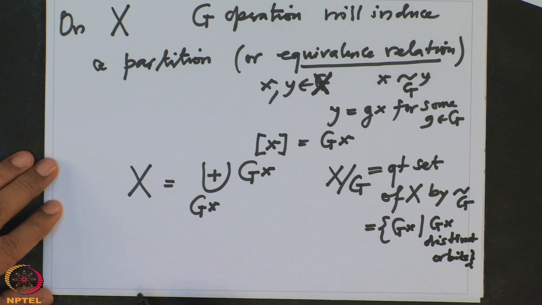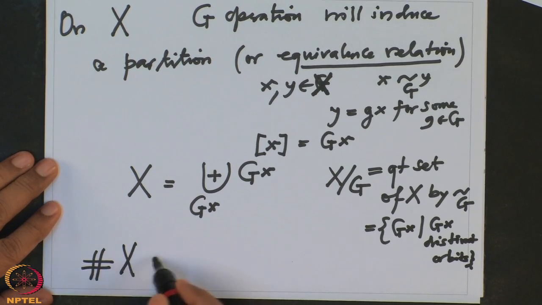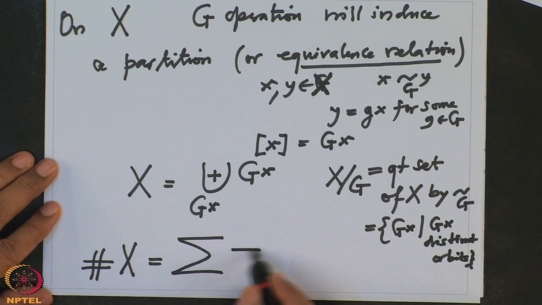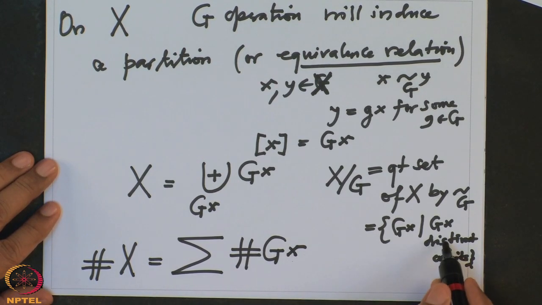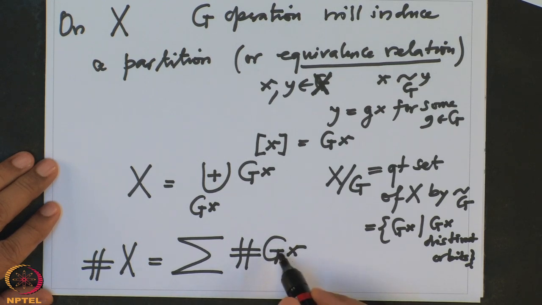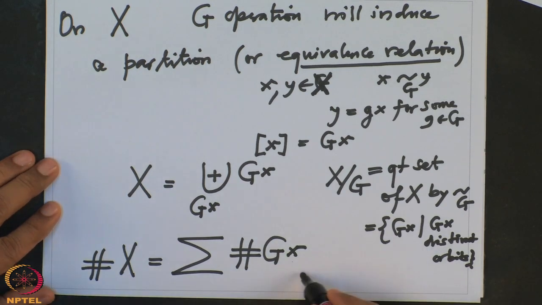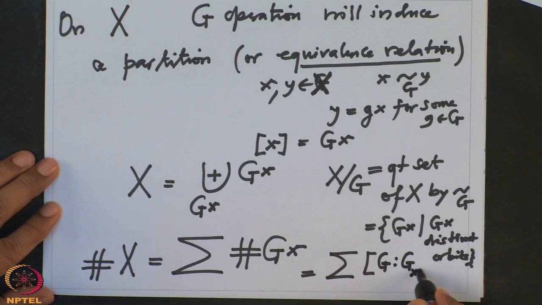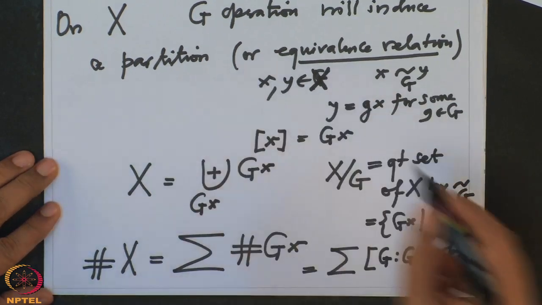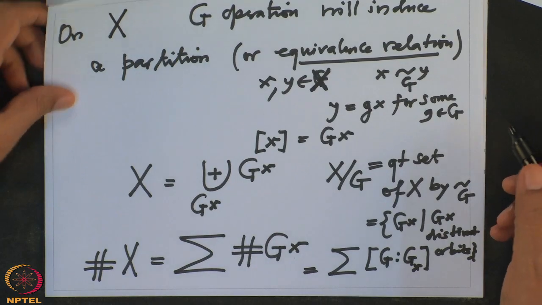That is the thing. So when you want to compute the cardinality of X, it is therefore the summation of the cardinalities of the orbits, running over only the quotient set, and these can also be replaced by the indices of the isotropy. This is also the same thing as the summation of the index of G_x, with only the elements x running over the set of orbits. So that is how the group operation works.